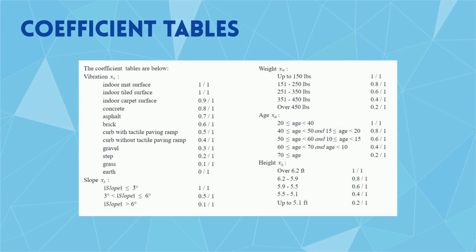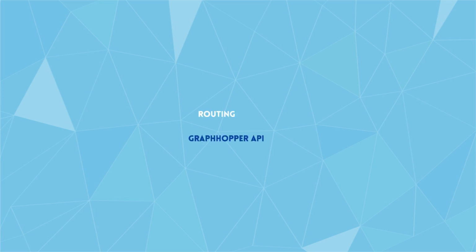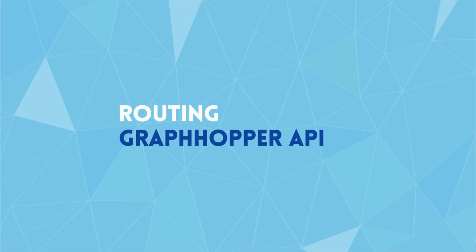Here, you can see some coefficient tables we created for different dimensions. These tables will be used to calculate the accessibility score. It includes the vibration, or you can say the surface type, the slope of the surface, and also the weight, age, and height of the users. After we have the accessibility score, we can now generate the routes for the users.